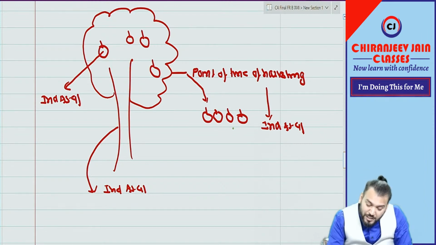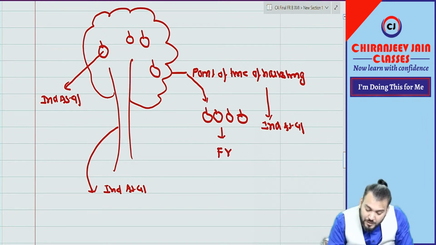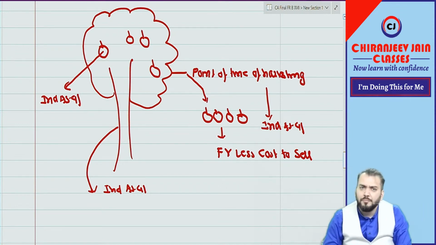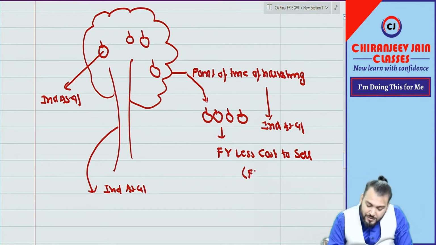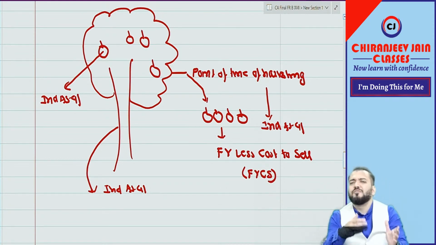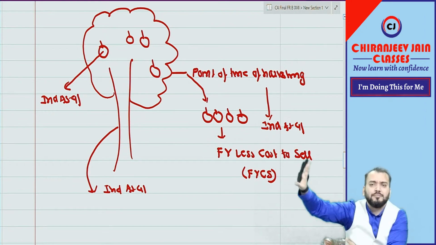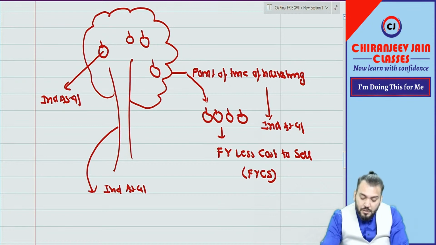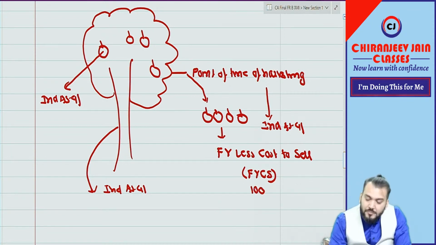So Ind AS 41 says this agriculture produce at the point of harvesting will be measured at fair value less cost to sell, FVCS. Now what is fair value? What is cost to sell? We discuss that under Ind AS 41. Suppose it is 100.